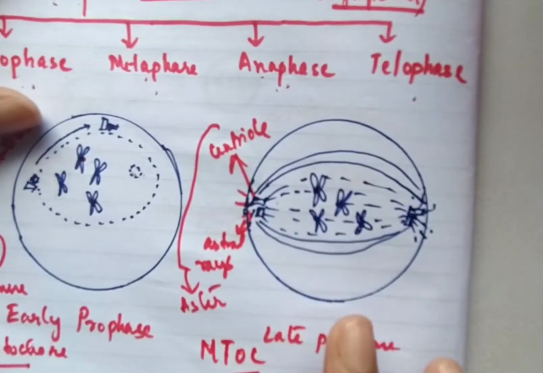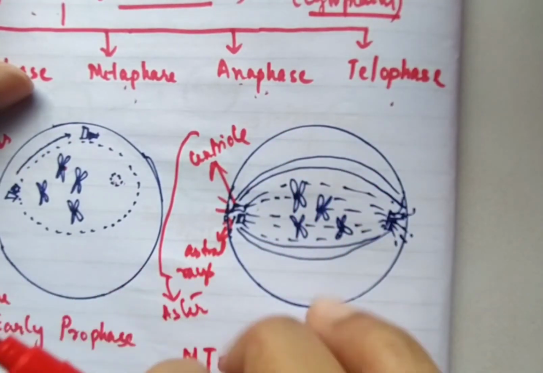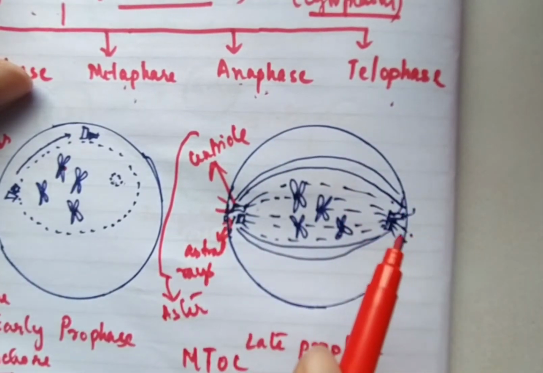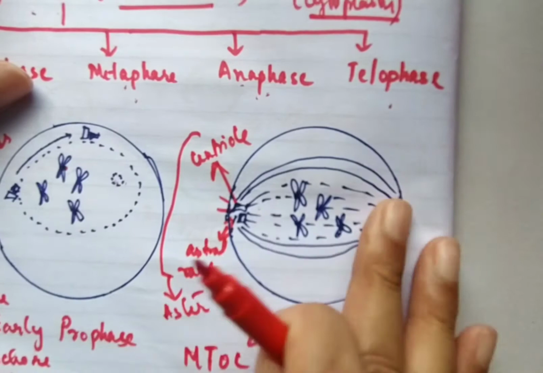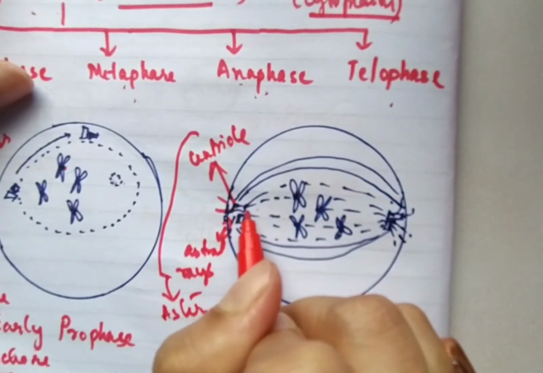Now when it reaches the late prophase, the nuclear membrane and the nucleolus disintegrate completely and the centriole moves towards the opposite pole, and it gives rise to fibers.